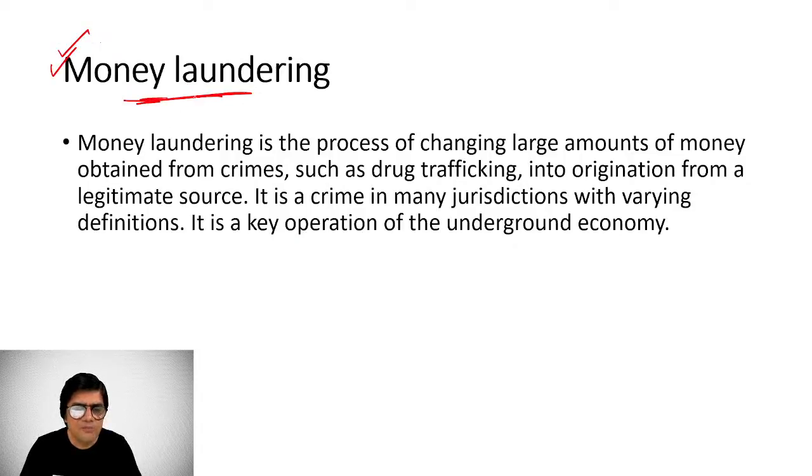Money laundering. What is money laundering? You should understand briefly. Money laundering, students, is the process of changing large amounts of money obtained from crimes such as drug trafficking into originations from a legitimate source.